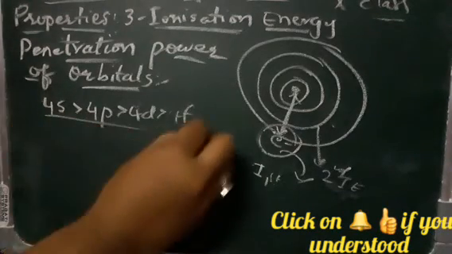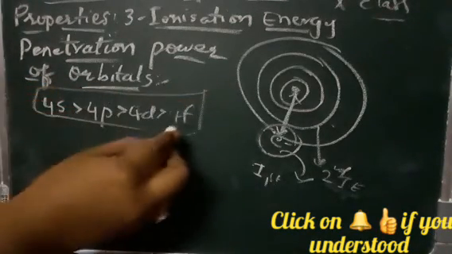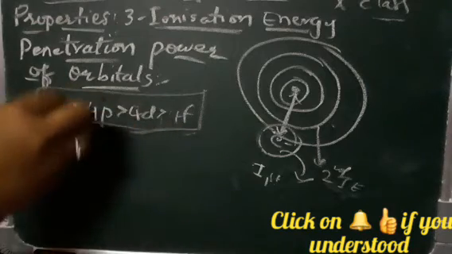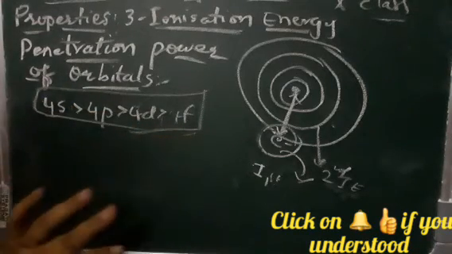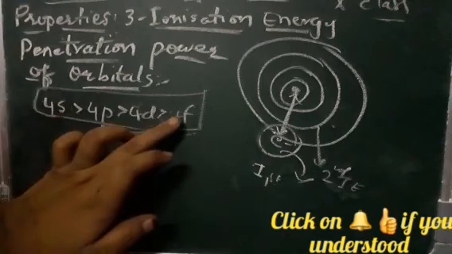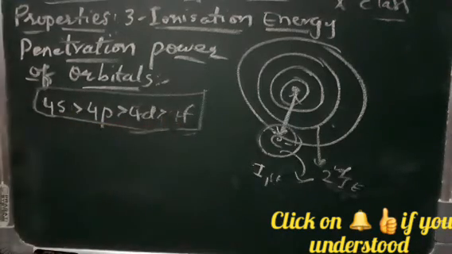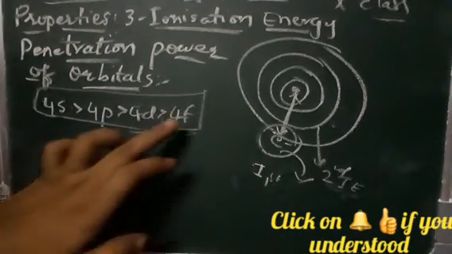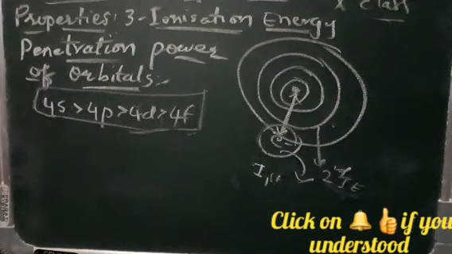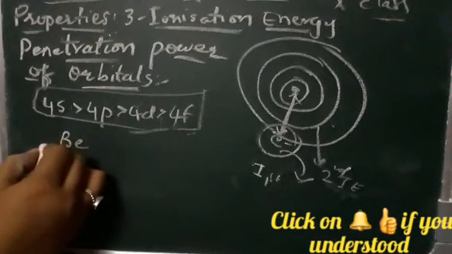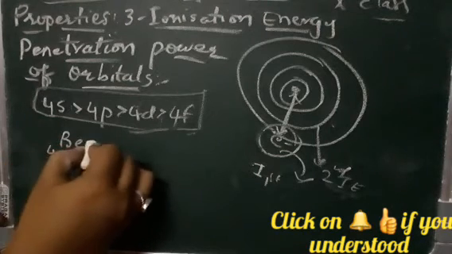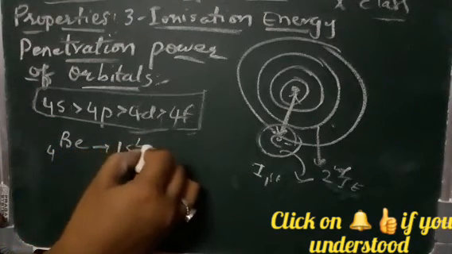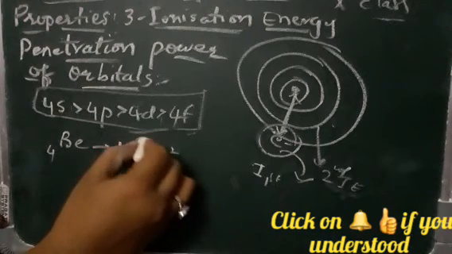This is one shell, and it is divided like this: 4s, 4p, 4d and 4f. So these are relatively very weak, so they can be removed easily from this shell. For example, if you take beryllium, it has 1s2, 2s2, 4 electrons, right?